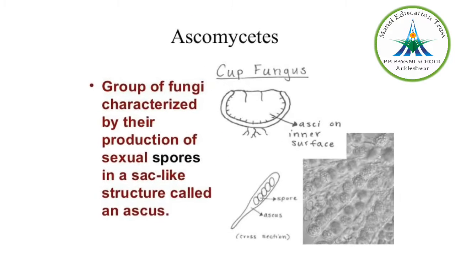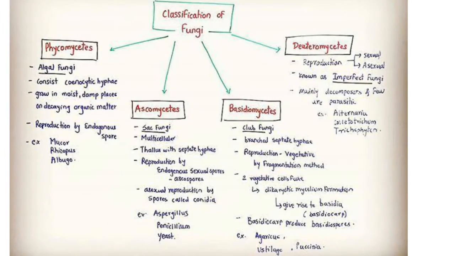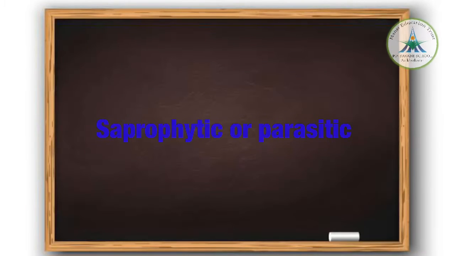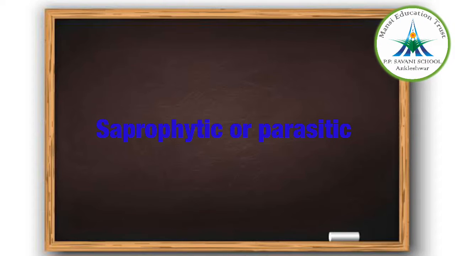Okay, the second is Ascomycetes, which is also termed sac fungi. Now here ascus means sac, mycetes means fungus. So that is the reason it is commonly said as what? Sac fungi. Now they include familiar members like unicellular yeast, Saccharomyces, or multicellular fungi like Penicillium, blue and green molds of blue cheese and citrus fruits, and edible morels as well. They are mainly saprophytic or parasitic. Some could be decomposers, growing on dung.